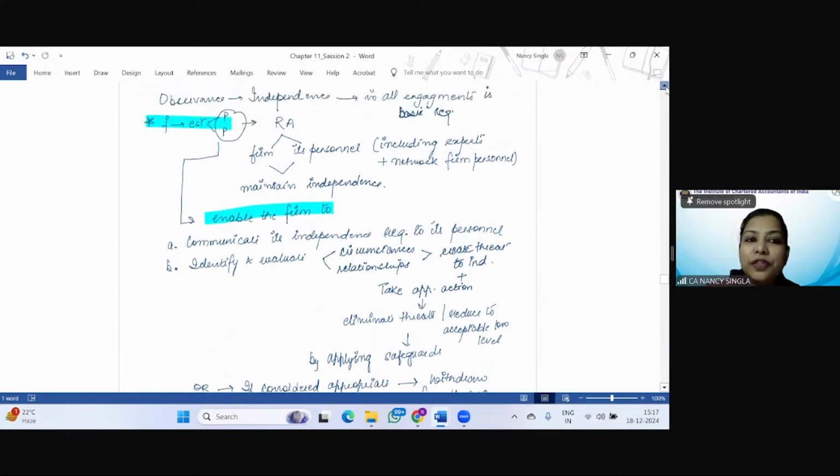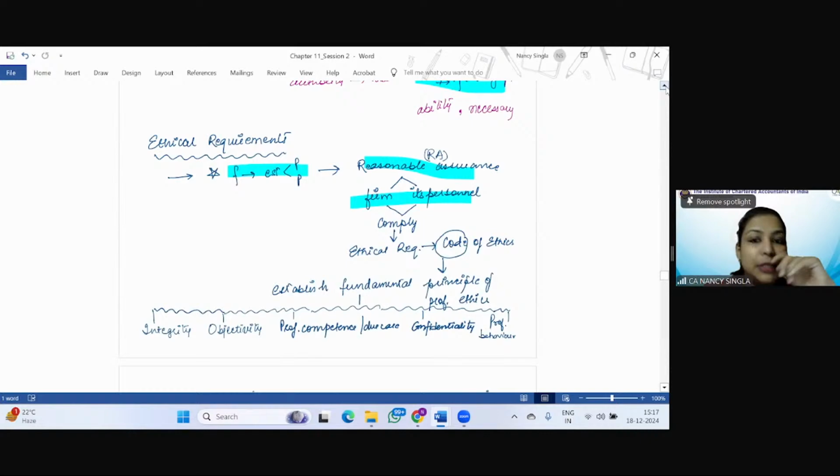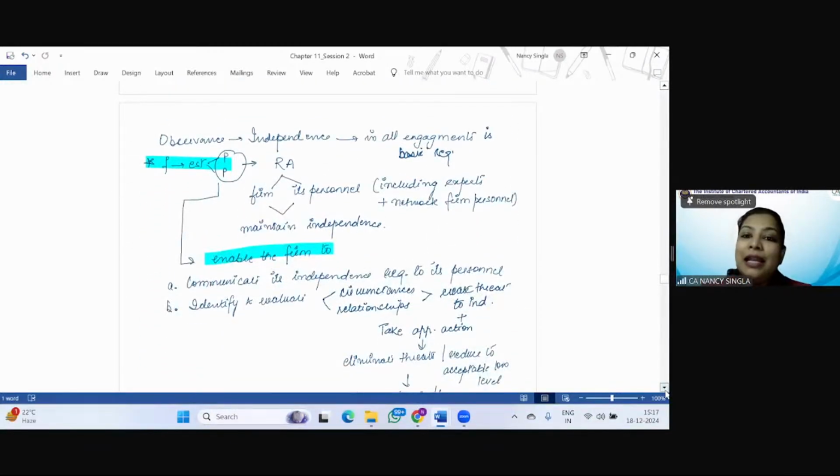With respect to the ethical requirements, the firm needs to establish the policies and procedures so as to obtain reasonable assurance that the firm and its personnel comply with ethical requirements in accordance with the Code of Ethics. The established fundamental principles of professional ethics as per the Code of Ethics are integrity, objectivity, professional competence, due care, confidentiality, and professional behavior. Then one of the important ethical requirements is independence.